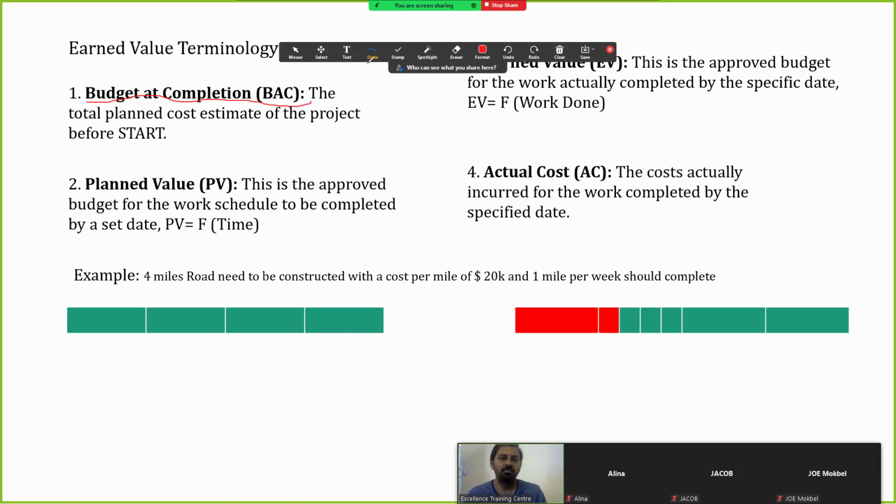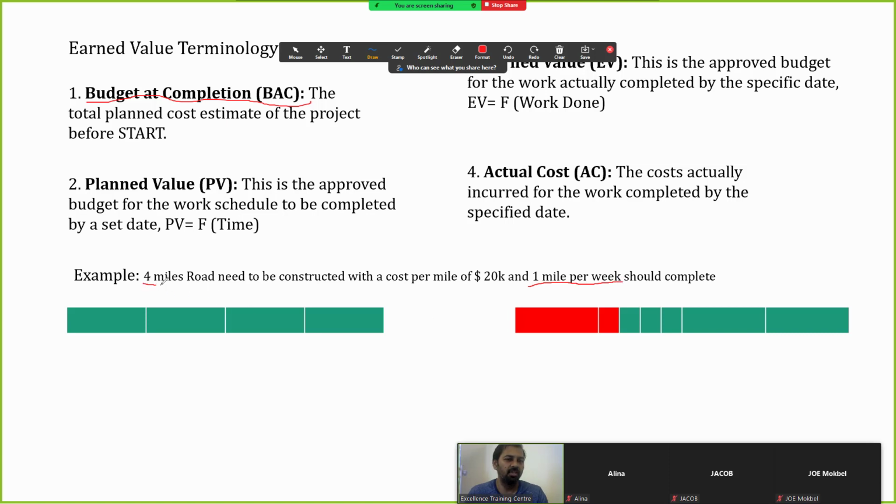Mr. Jasir is explaining most of the definitions, so I just thought to add one example. There is a 4 mile road to be constructed at a cost of 20K per mile. Here I have represented the 4 miles as 4 blocks, and the targeted time is 1 mile per week.